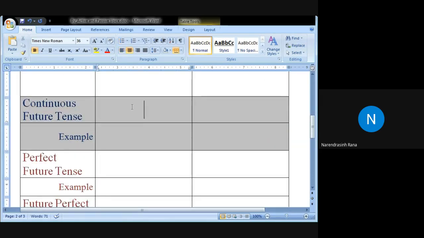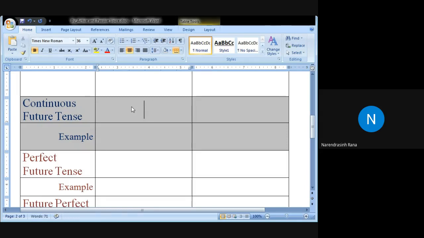Now give me the verb form of the continuous future tense in active voice. Okay, Kishan: shall, will plus be plus V1 plus ing. Good. Other? Nawaz Khan: shall, will plus be plus V1 ing. Very good. The moment you say ing, it is always V1. We add ing only to V1.